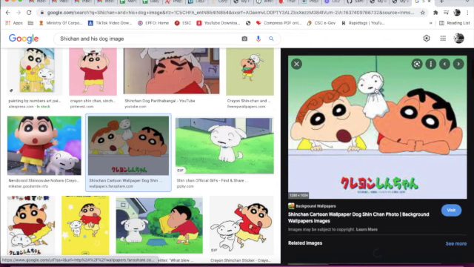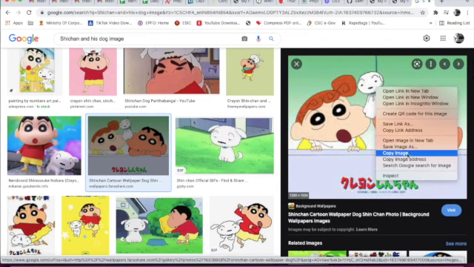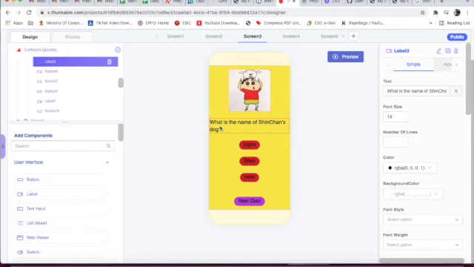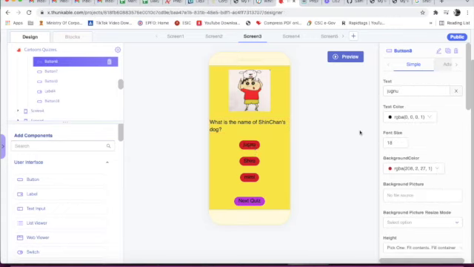If I right click it, I can copy the image address or save the image with any name. So I have copied the image address and pasted it here. So the image has come. Then below image 1 we have taken label 3. The text is "What is the name of Shinchan's dog?" And below label 3 we have taken button 8.